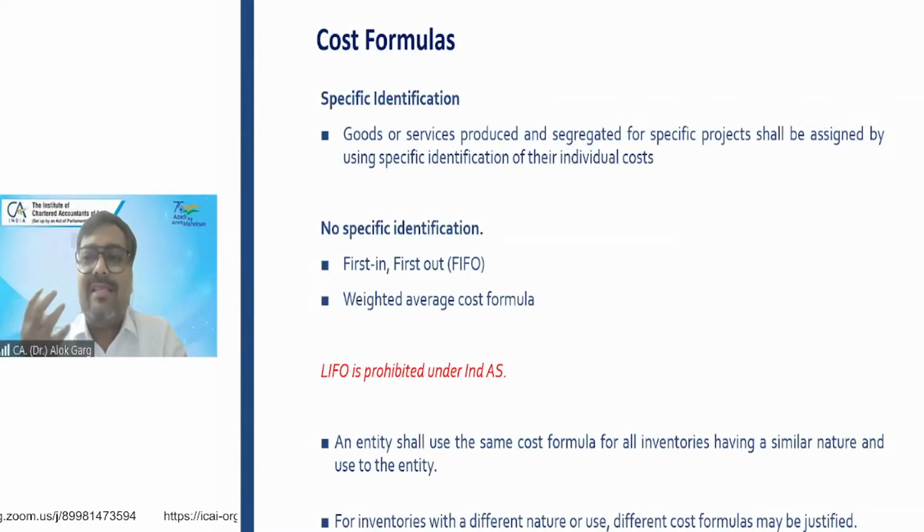So the jewelry has a specific identification. Okay. So the manufacturer, the producer, the shopkeeper, they have to specifically identify the jewelry and specifically assign the cost of the jewelry, right? If jewelry is an inventory, the cost has to be maintained on an individual item basis.